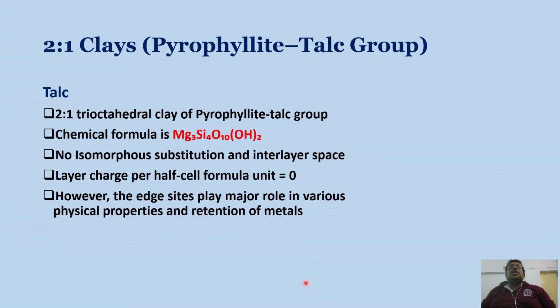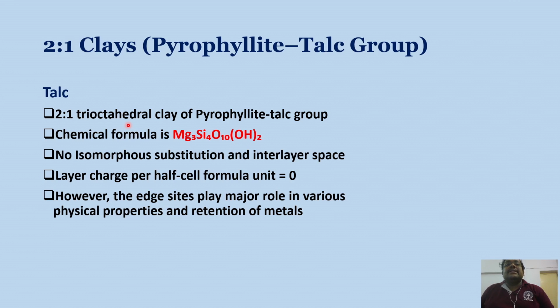So let us move to the other member of this pyrophyllite-talc group, that is talc. Talc is a 2:1 type of trioctahedral clay of the pyrophyllite-talc group, and the chemical formula is magnesium-based, and you can see here the presence of magnesium is essential for this trioctahedral structure.